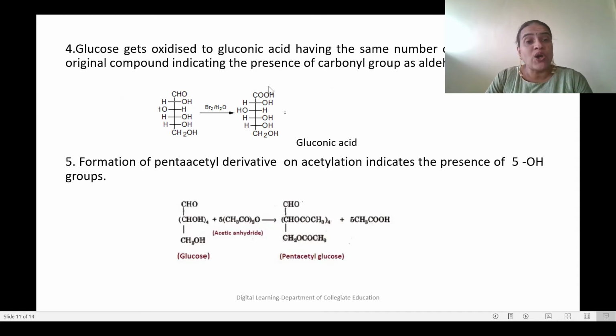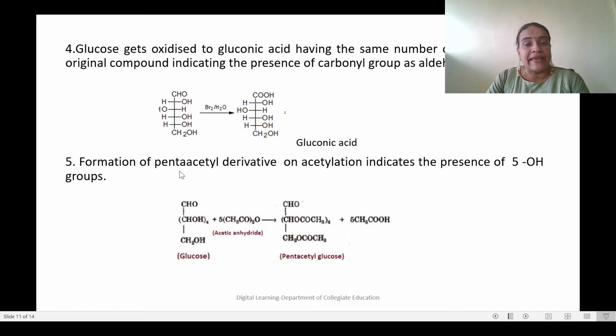Now, glucose gets oxidized to gluconic acid having the same number of carbon atoms as the original compound, indicating the presence of the carbonyl group as an aldehyde group. What if it is a ketonic group? If it is a ketonic group, it will break. We would get a mixture of carboxylic acids which contain fewer carbon atoms than the starting compound. But because we are getting gluconic acid, which contains the same 6 carbon atoms, we can say the carbonyl group present in glucose is an aldehyde group.